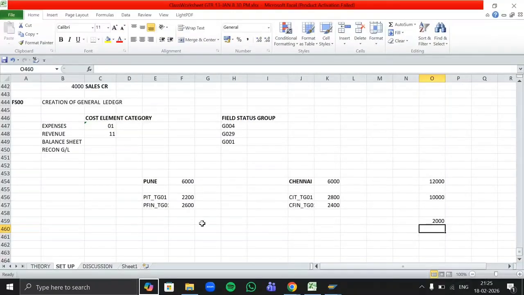I can say Pune branch is earning 1,200 rupees as a profit and the Chennai branch is earning 800 rupees of profit. 6,000 is the revenue and 5,200 is our expense. Right? So 800 is the profit for our Chennai branch. So this calculation we have done here in our Excel sheet. But the same thing we have to check in our system.